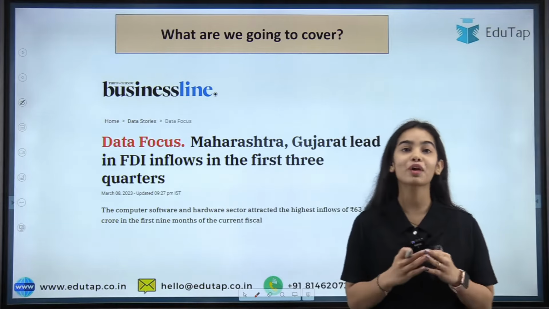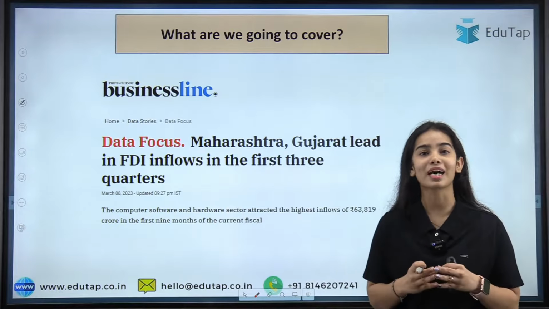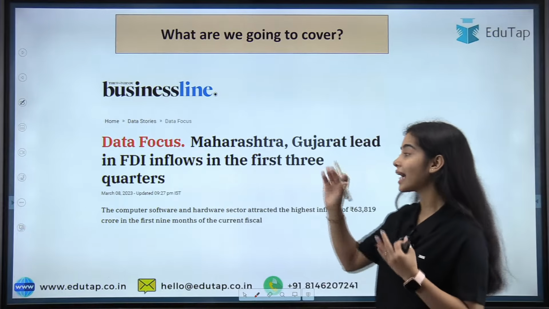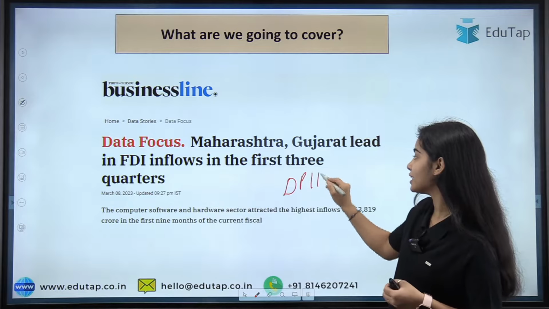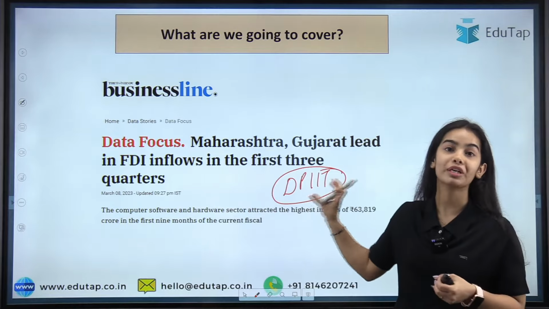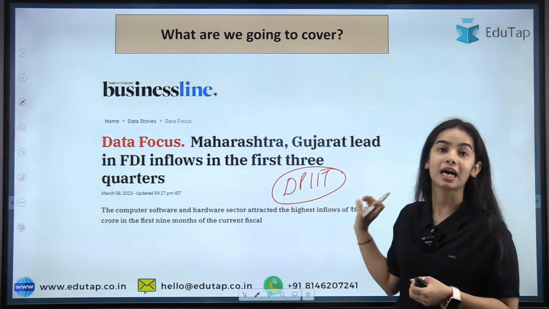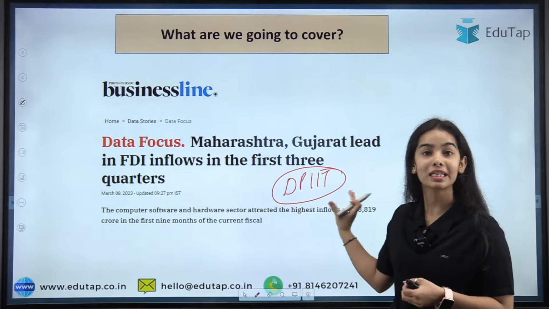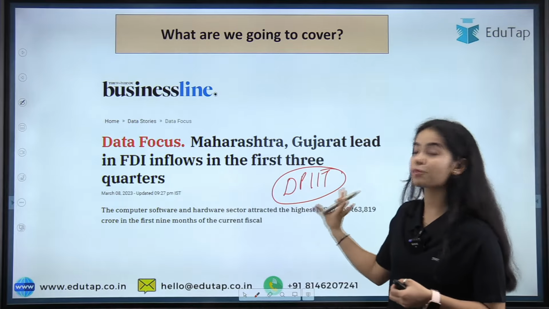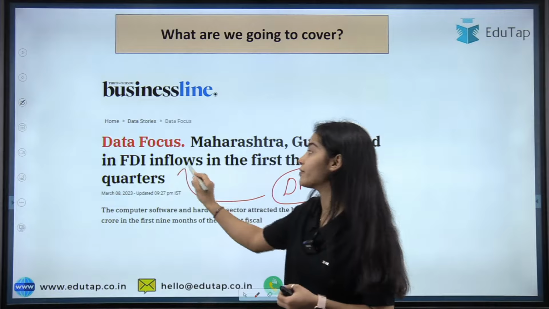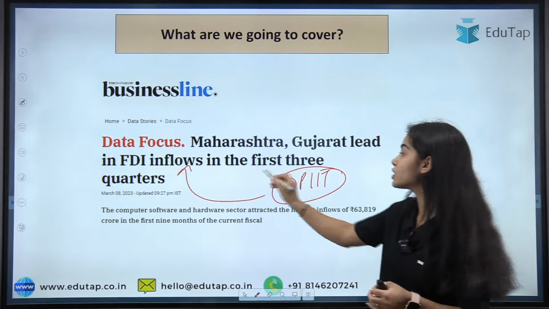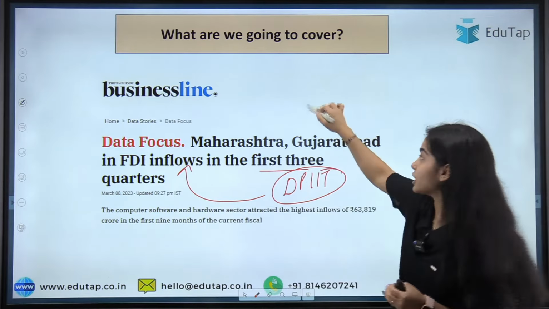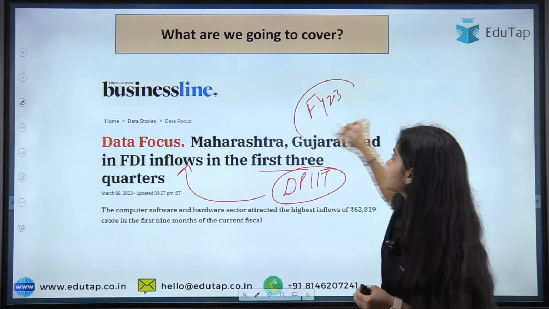In today's session, we are going to discuss a very important news article of Finance and Economics regarding the DPIIT, that is the Department for Promotion of Industry and Internal Trade, under the Ministry of Commerce and Industry. This department has released the data for the FDI inflows for the first 3 quarters of the financial year 23. So this is very important.